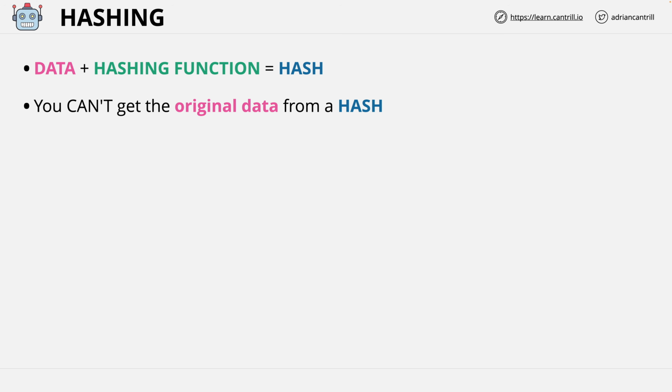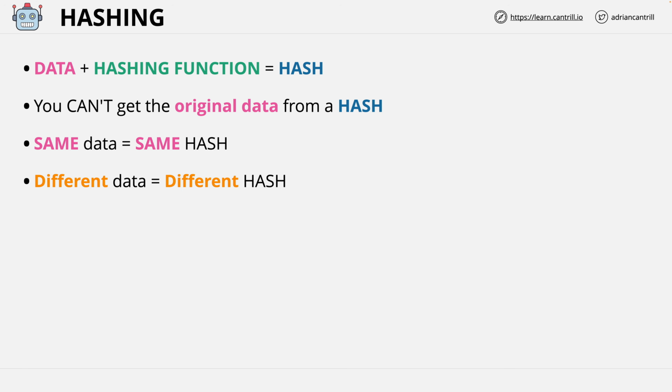Now, just to summarize with hashing, you take some data plus a hashing function and you generate a hash value. Now, you can't get the original data from a hash, it is a one-way process. And the same data should always generate the same hash. Different data should always generate a different hash. Now, I've just demonstrated how you can artificially cause a collision using older hashing algorithms, but in the real world, even older algorithms should generate a different hash for different data, and any modern hashing algorithm is protected against even this artificial process.